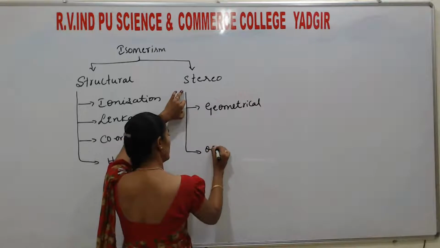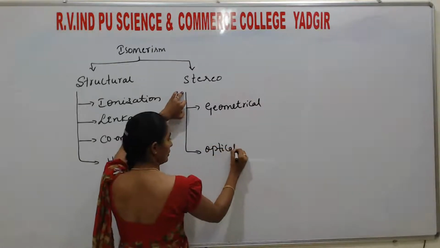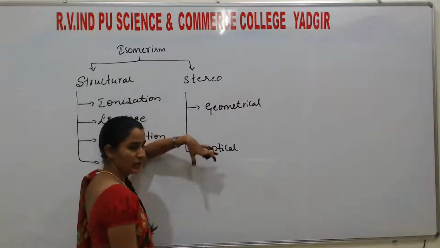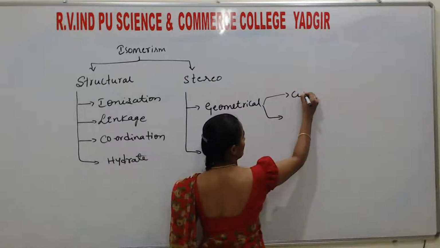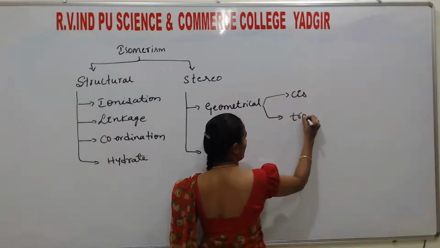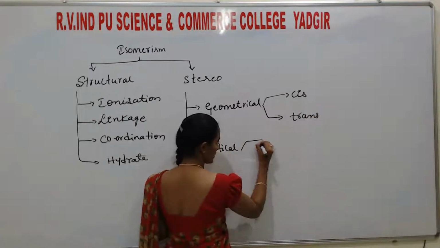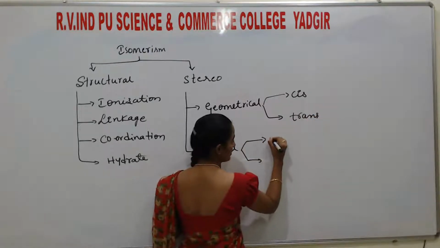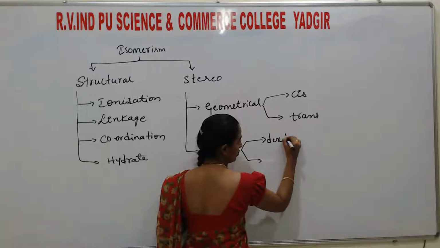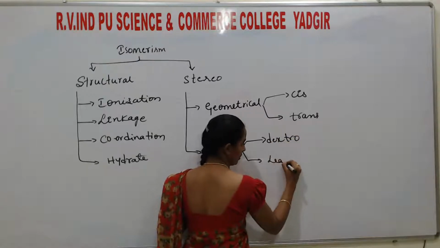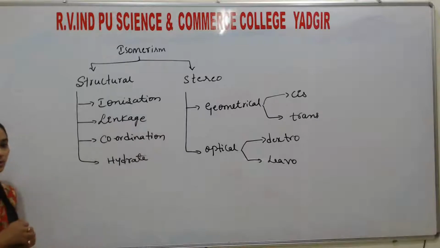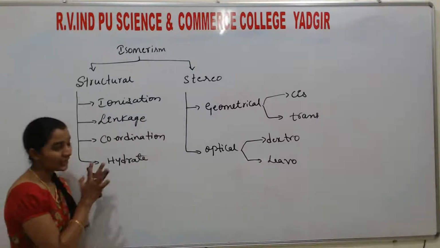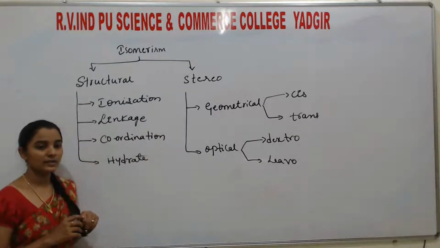Geometrical and optical. These two are further classified as cis, trans, and dextro. So students, this is all about the classification of isomerism. This is a simple classification.